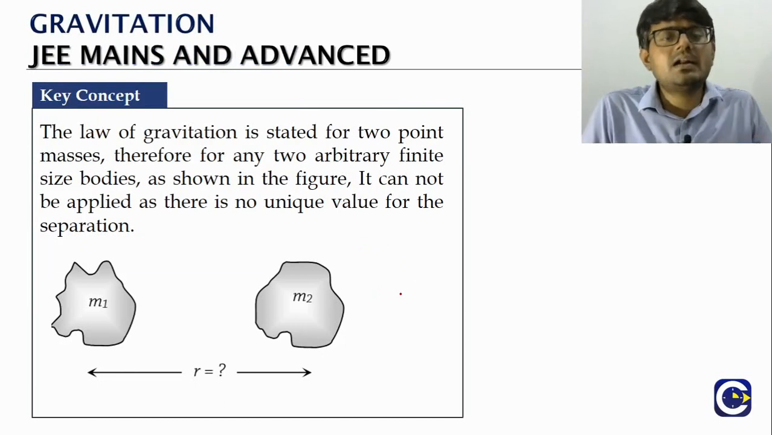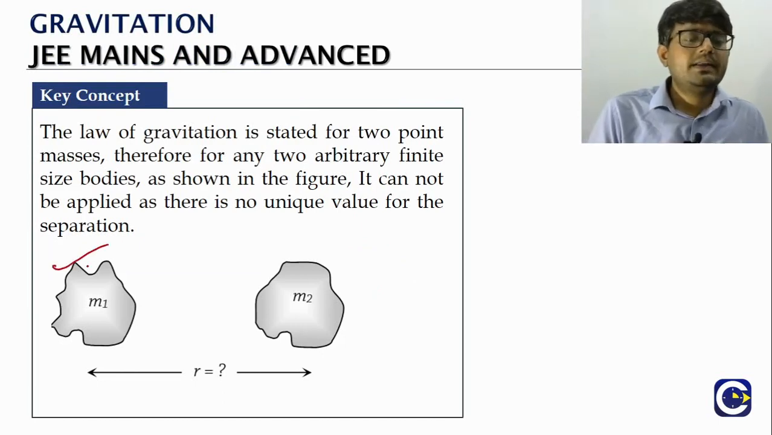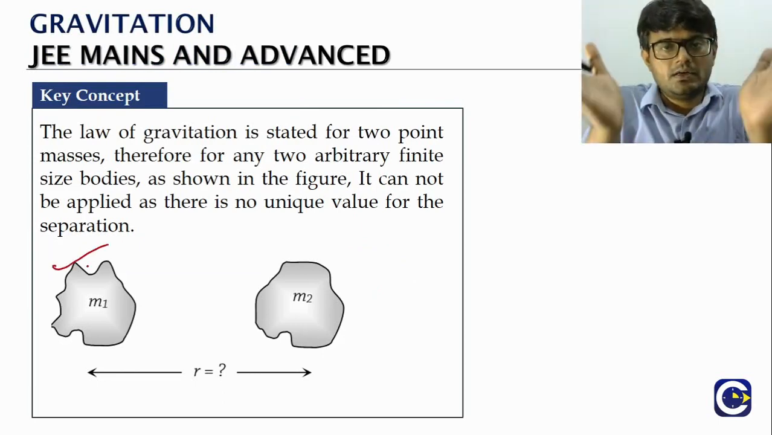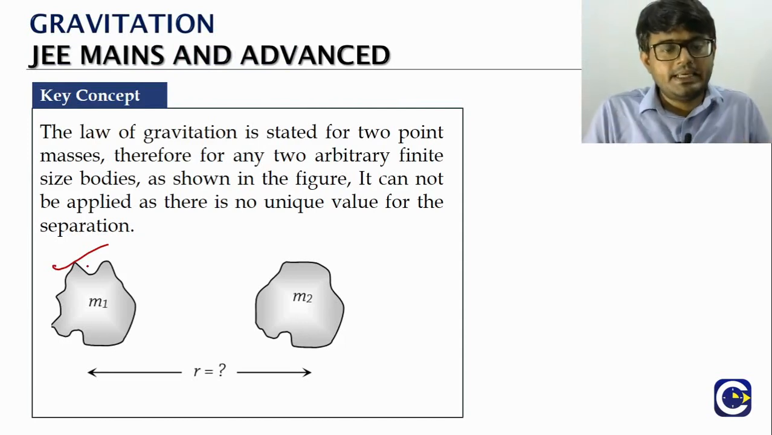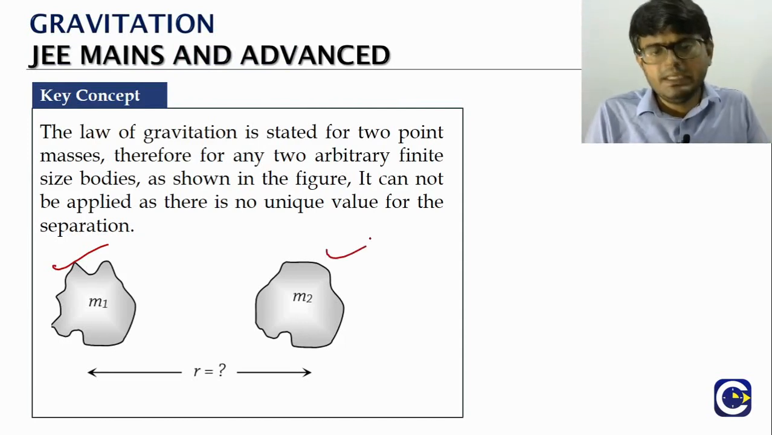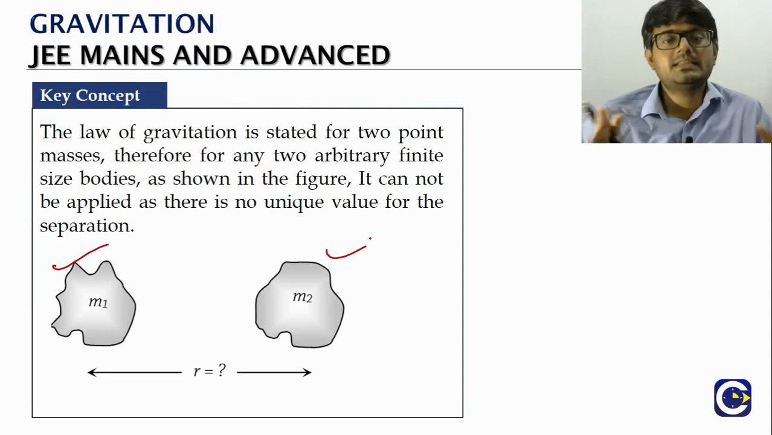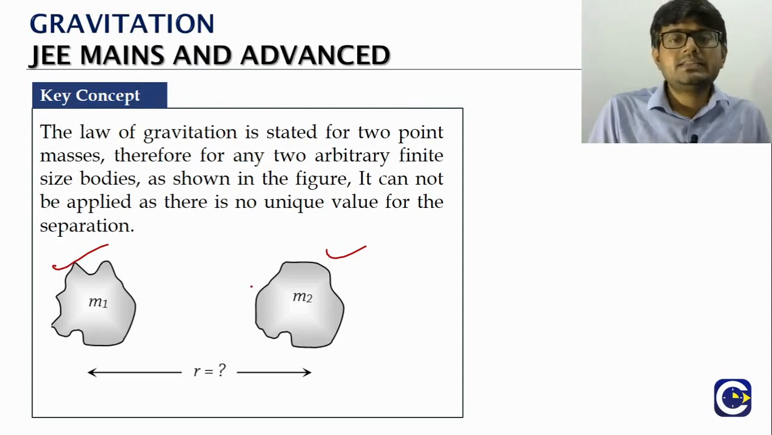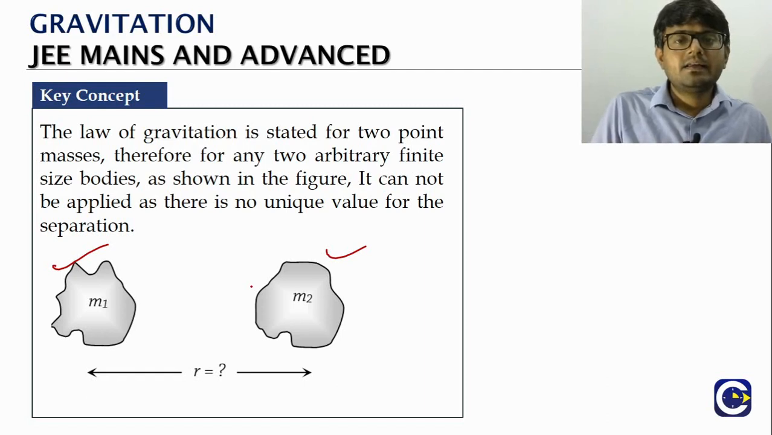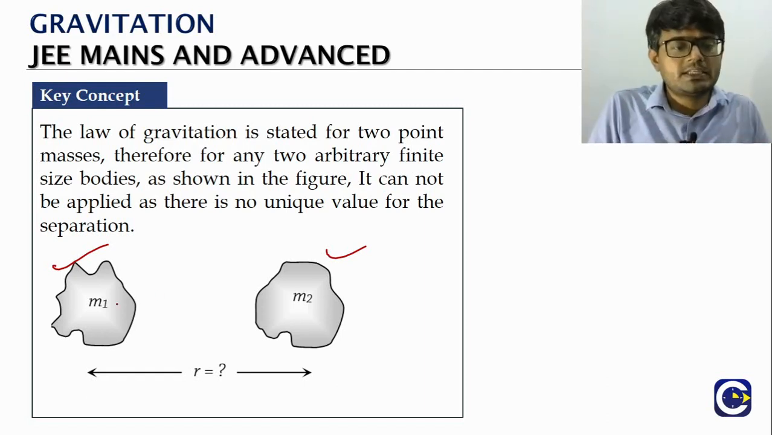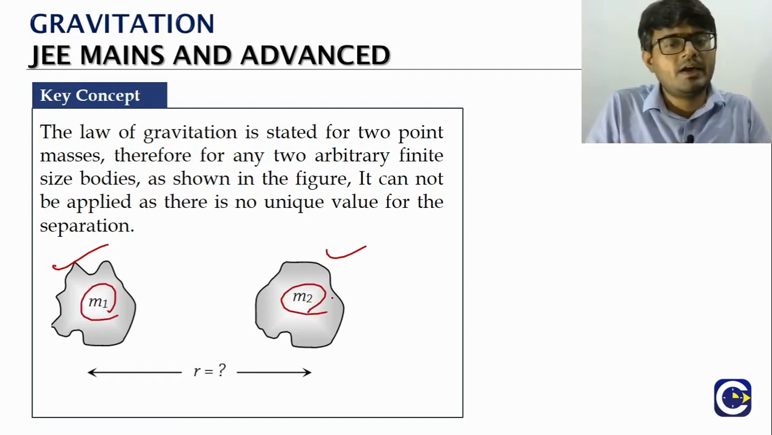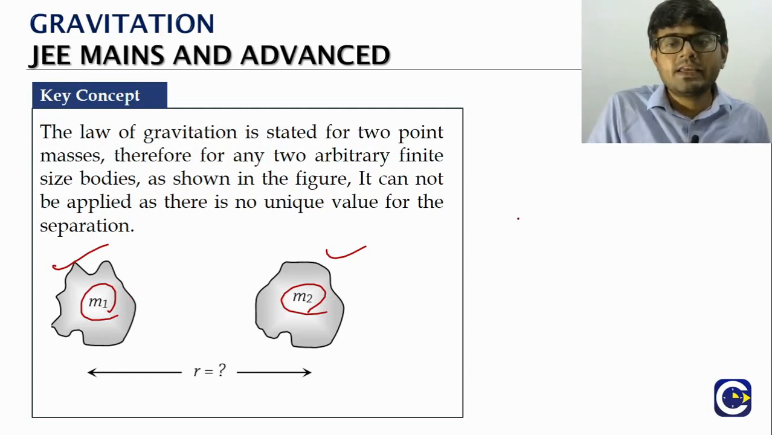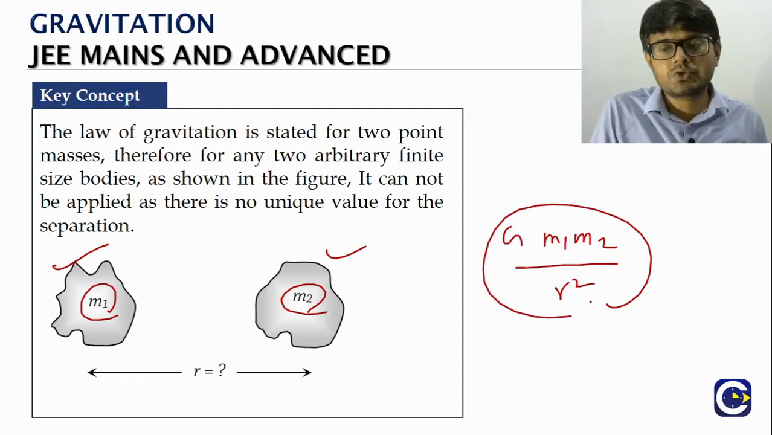Now the general case is this. You have an extended object m1 and another extended object m2. It can be of any shape. In the general case, we cannot straight away use that formula, because here we have a mass m1 and here we have a mass m2. We cannot straight away say that the force between them is G m1 m2 by r square. Why? Because